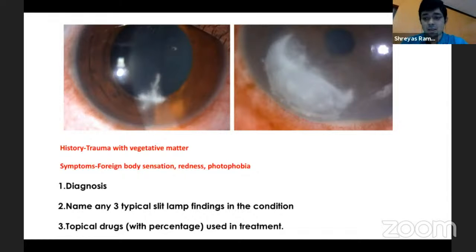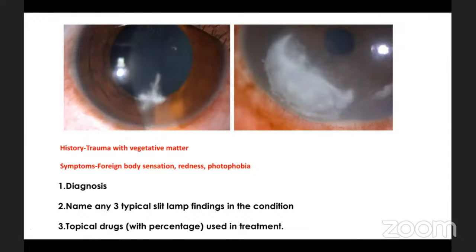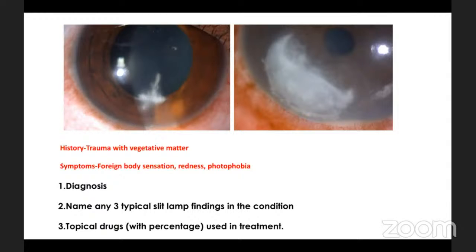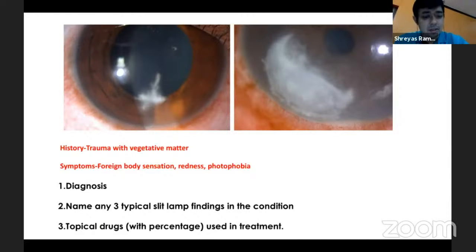Great. So, Ajiba, would you like to just start off and say what you think this ulcer is, and what you think is the diagnosis? With the history, the probable diagnosis would be a fungal corneal ulcer, sir. Great. Is the picture you're seeing a typical fungal ulcer?